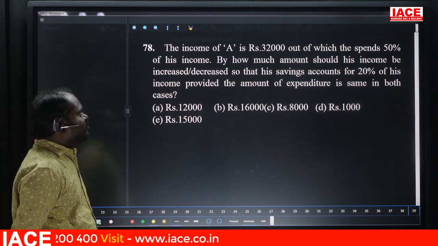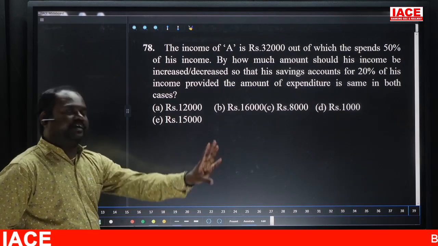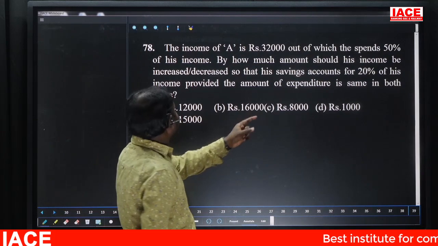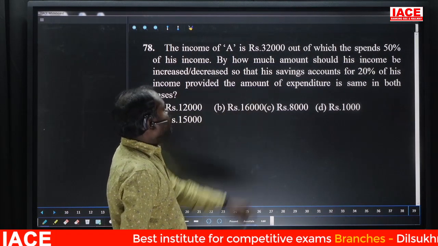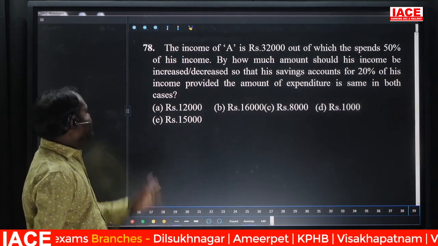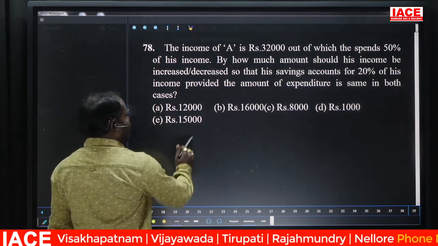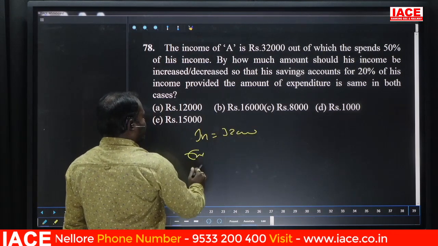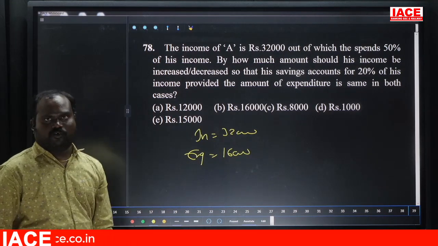The income of A is 32,000, out of which he spends 50% of it. 50% spend, expenditure 50%. By how much amount should his income be increased or decreased so that his savings account for 20% of income, provided the amount of expenditure is the same in both cases? He was talking about two situations. In the first situation, income is 32,000. Expenditure 50%, nothing but half. 16,000 expenditure is there, obviously the remaining is saving.